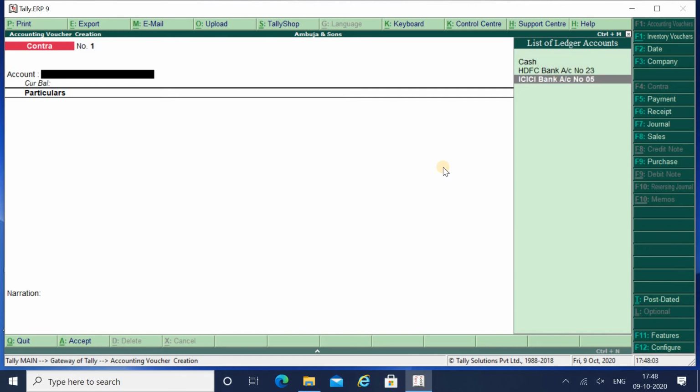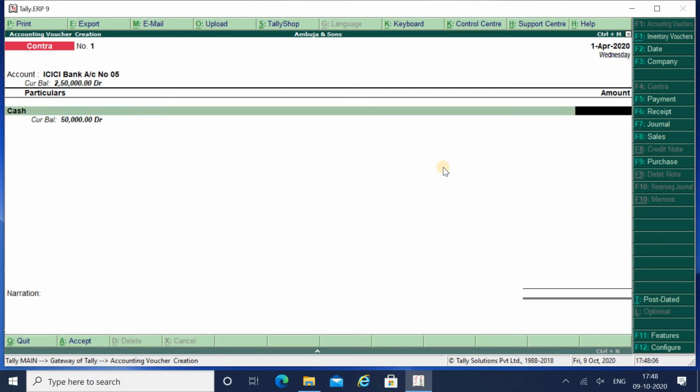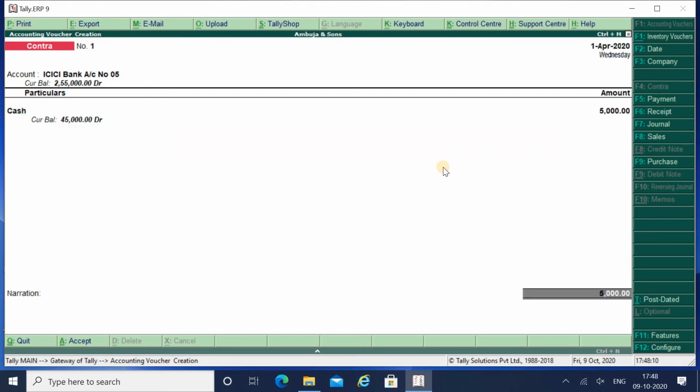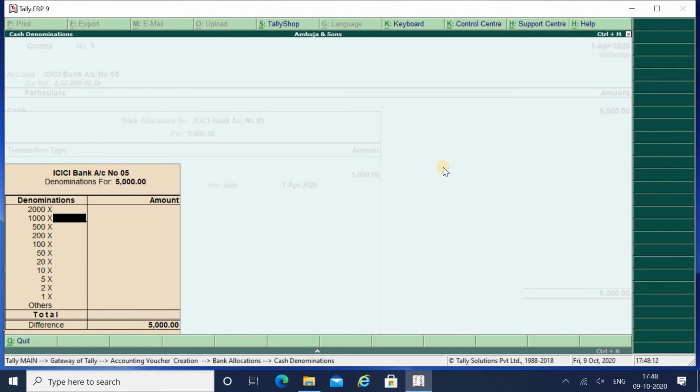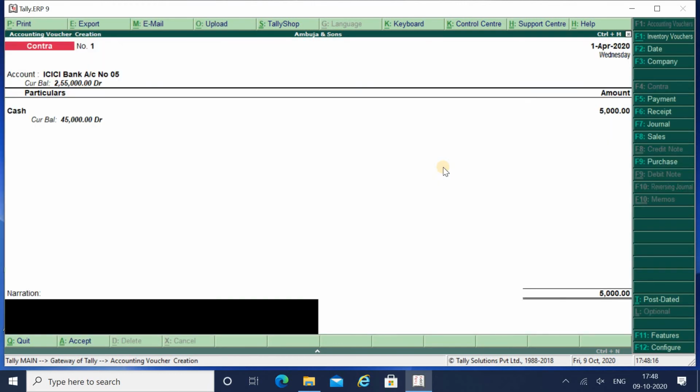I will use my ICICI Bank and here I will use cash, and suppose I deposited 5,000 rupees. When you are depositing cash in your bank account, in account you should always write your bank account name and in particulars you should use cash. I will write the narration: being cash deposited.